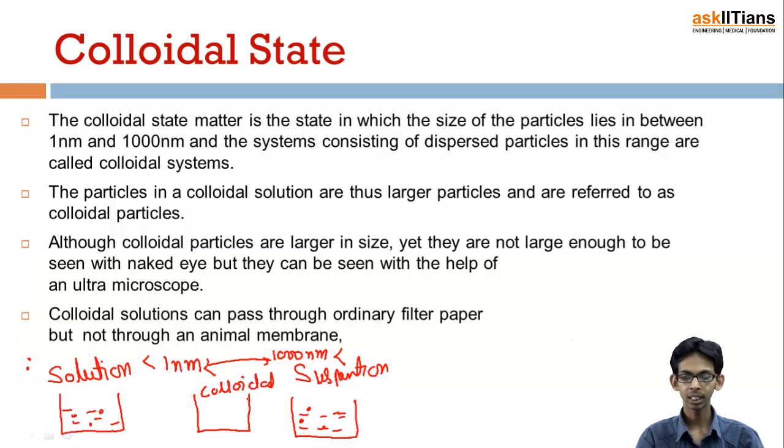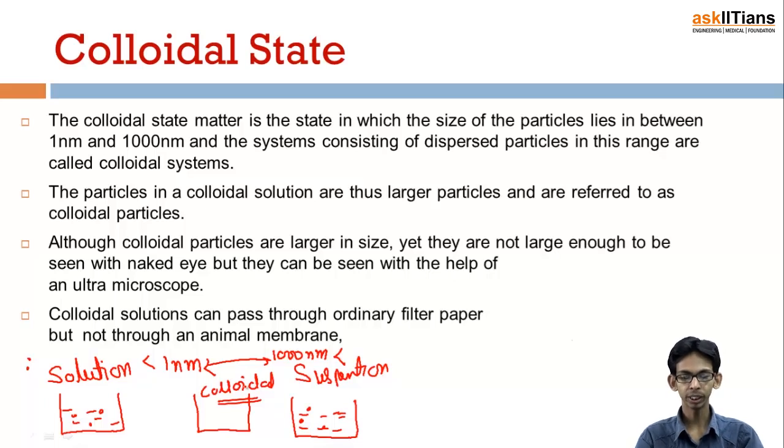So colloids are intermediate to solutions and suspensions. Their particles are larger than solution but smaller than suspension. This is known as a colloidal system, in which the particles are in the range of 1 nanometer to 1000 nanometers in diameter.